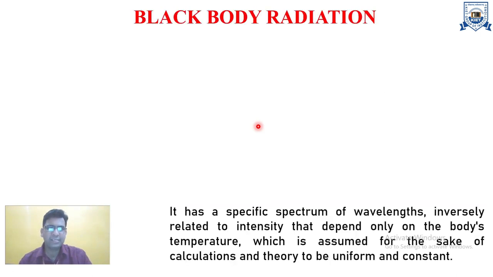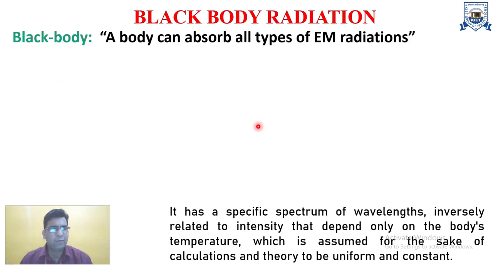Here the first important topic is blackbody radiation. It is a very new research area that is based only on quantum physics. Classical physics failed to explain what type of radiation comes from a black body, and all the radiation cannot be explained or studied on the basis of the old theory. Here, what is a black body?